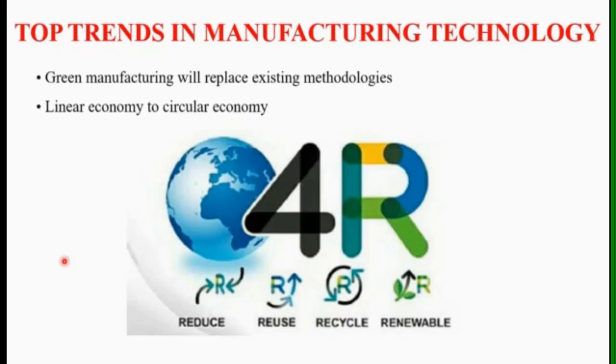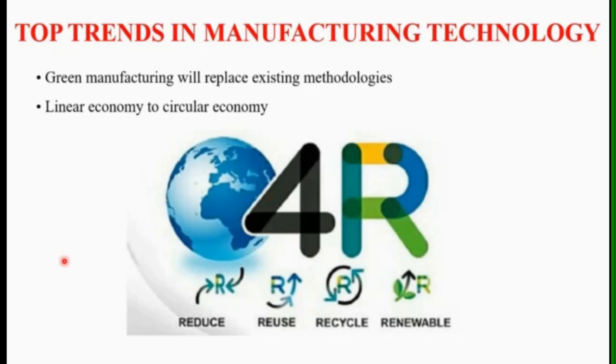Then here we can see top trends in manufacturing technologies. There are basically two things. One is the green manufacturing system, and the second one is the linear economy to circular economy. These are the two main focuses of manufacturing industries, the technologies that we need to focus on and develop. Then there is one technique called the 4R technique.